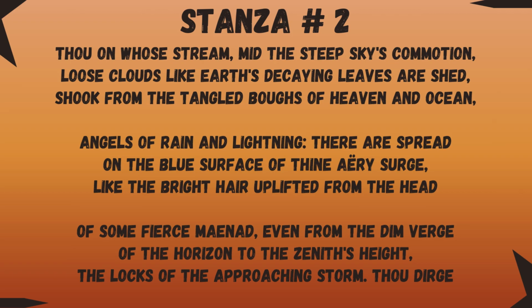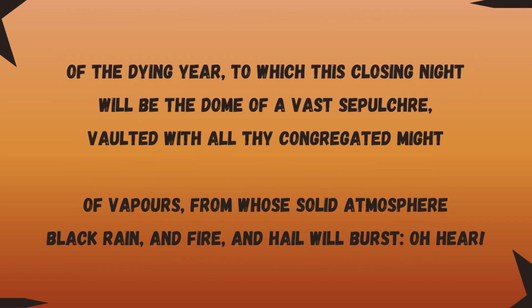Okay, and this is dim. Why is this dim? Because due to cloud and storm, Shelley could not see it properly, so that's dim. But this storm clouds spread everywhere, the locks of the approaching storm. So he's giving us that the storm is approaching. Thou dirge of the dying year.